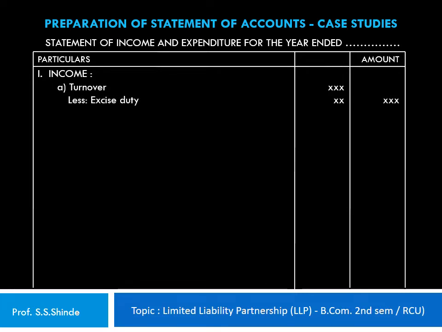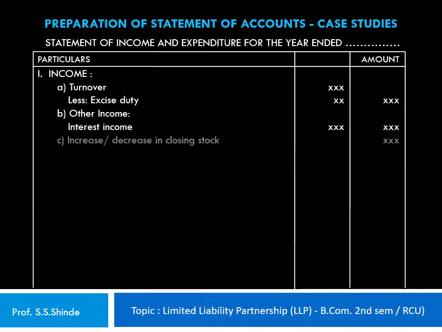which any tax payable like the excise duty is deducted, and the net amount is shown in the outer column. Other incomes, if any, are shown, like for example any interest income or any other income that is earned by the LLP can be shown here, and the amount of the same is shown in the outer column. Now any increase or decrease in the closing stock is also recorded, because that increases or decreases the gross income. So the total of all these items indicates the total gross income earned by the LLP.